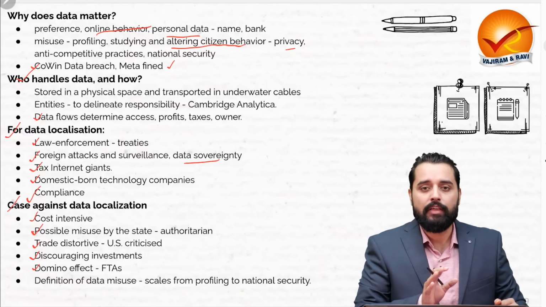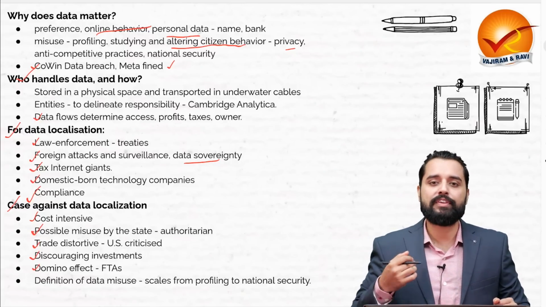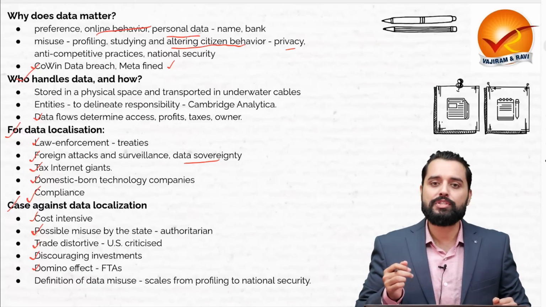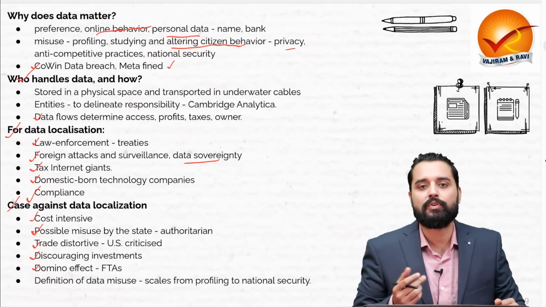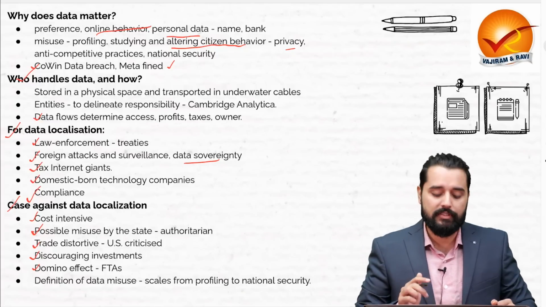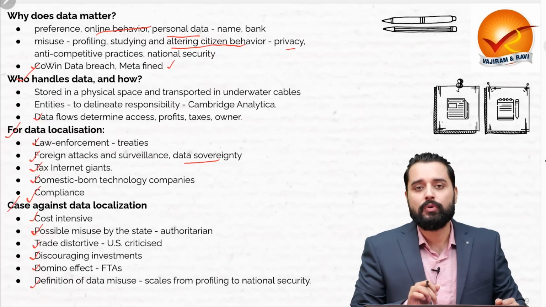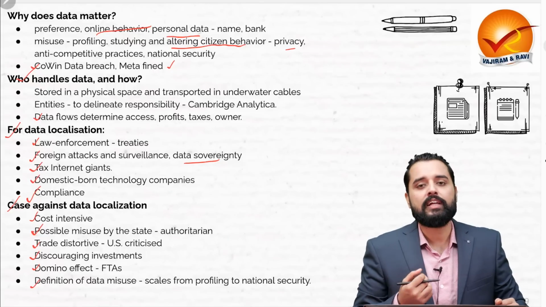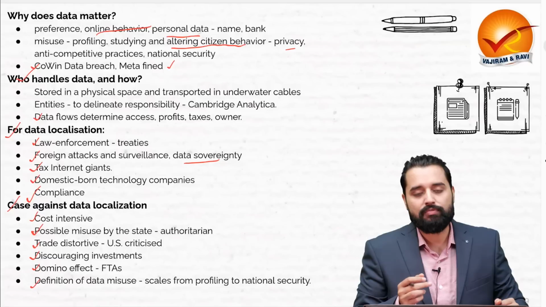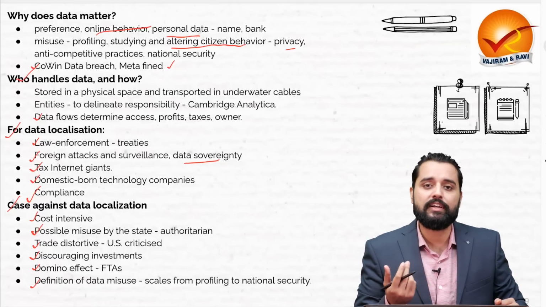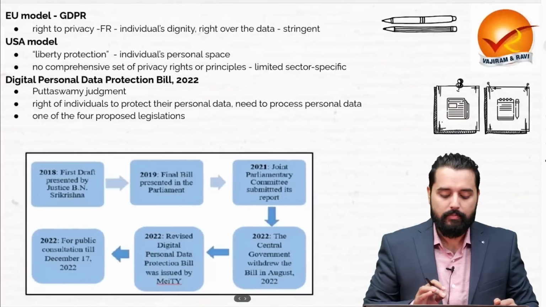For example, if we do not cooperate in terms of free flow of data, then it might inhibit the completion of other commercial agreements, for example, FTAs, free trade agreements, etc. Now the definition of data misuse is also not the same, because there are varying scales from profiling to threats to national security. There are different levels of data.